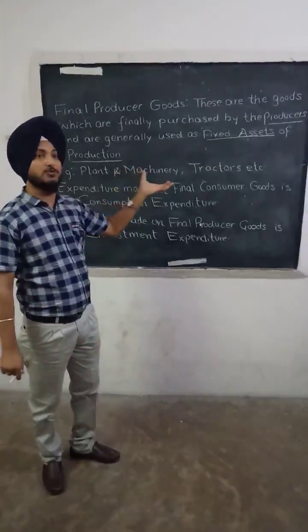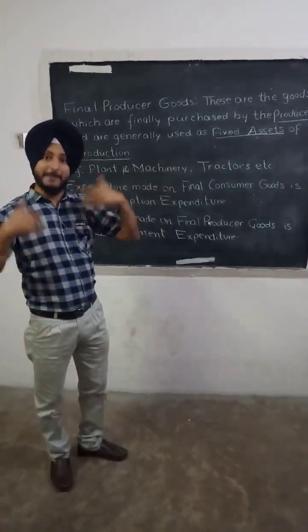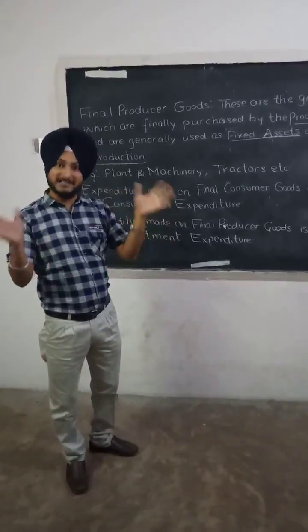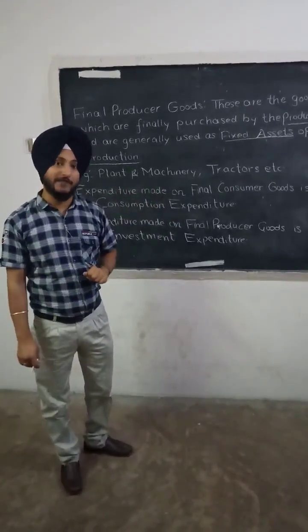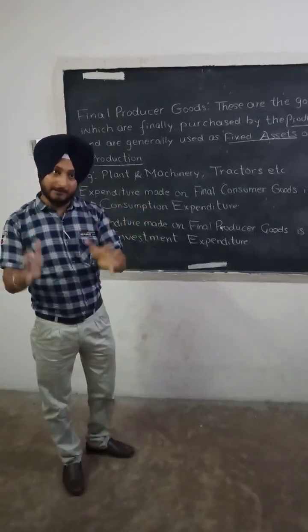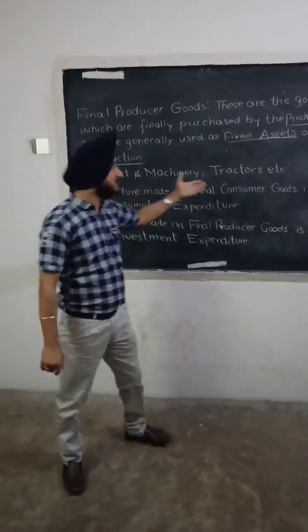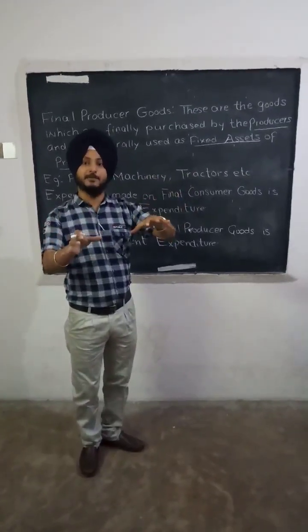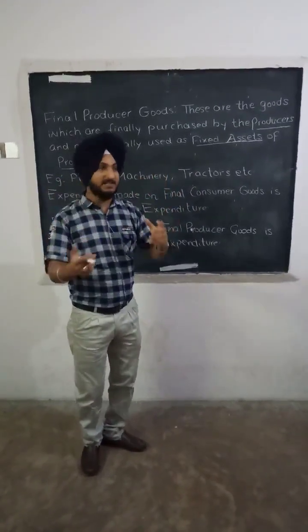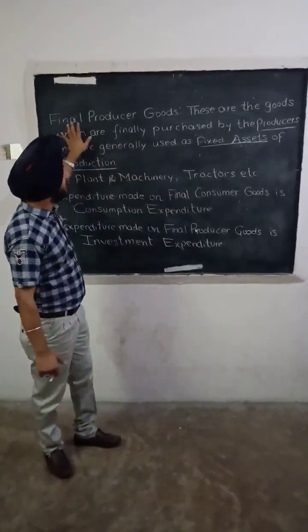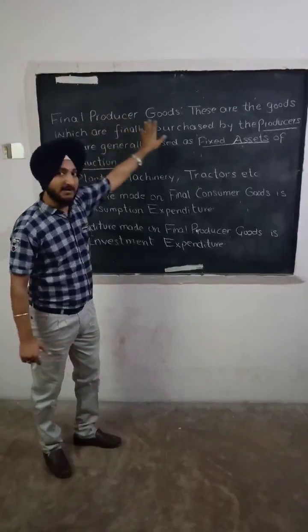Fixed assets are those assets which are meant for production, for example plant and machinery. While establishing a new firm or a new factory, a producer plants machinery, or a farmer buys a tractor. The investment made on purchasing plant and machinery or tractors is called final producer goods.